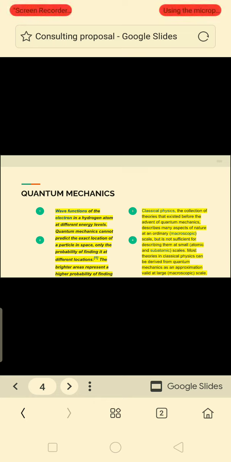Classical physics is all about Newtonian physics, and it's a further elaboration of Newtonian physics, and it is one of the great inventions of physics. But classical physics is unable to describe the subatomic particles and the atomic particles, which quantum mechanics takes the responsibility to define and explain really well, right?